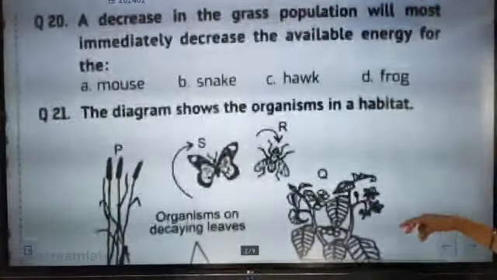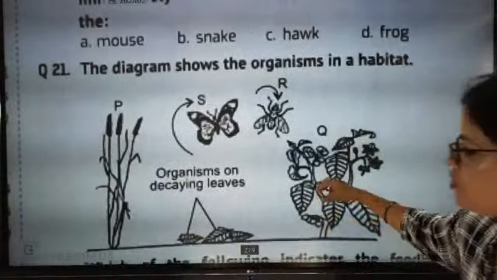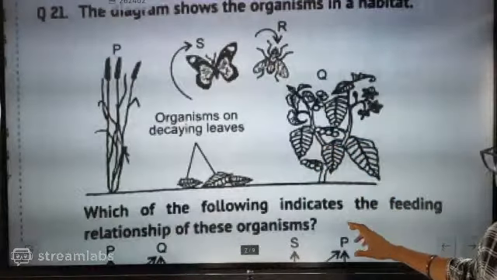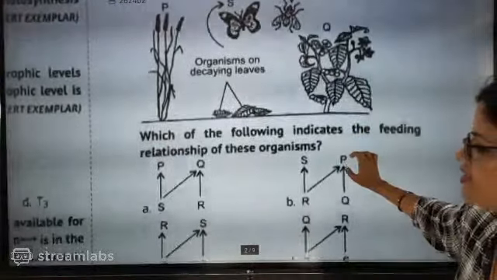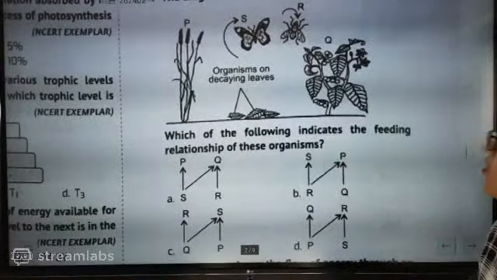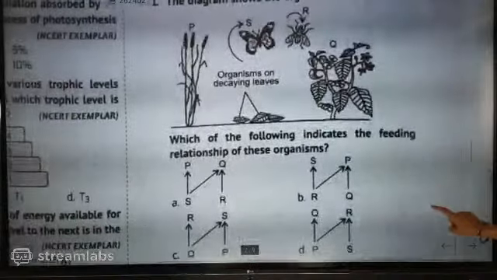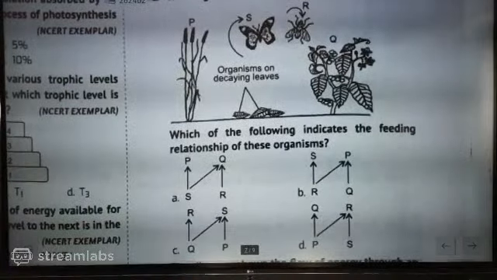The diagram shows the organisms in a habitat. So now you see some organisms are there. I cannot see it clearly, so you have to see that. You see they have exactly marked like this. Now you have to see the connectivity of this. Now check this one out.